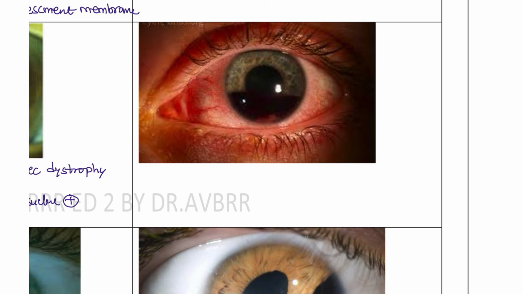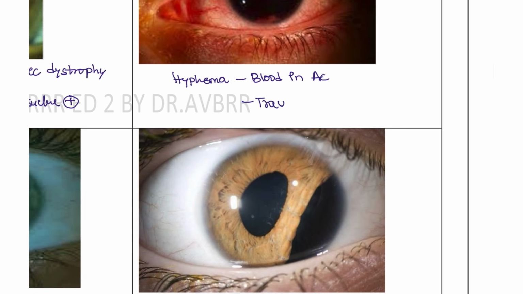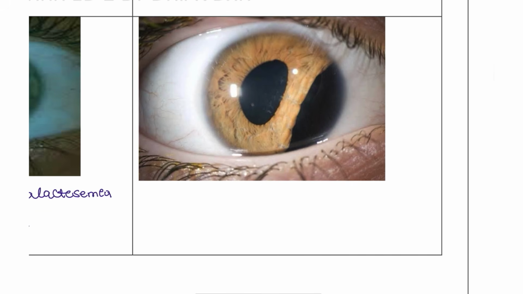And if there is a trauma, obviously the patients can have bleeding, right? This bleeding is known as a hyphema, and blood is located in the anterior chamber. Aqueous fluid is filled with blood, that is the hyphema, seen in trauma patients. Next, this is also a patient who has suffered from trauma. This is also a trauma condition, and it is known as iridodialysis.